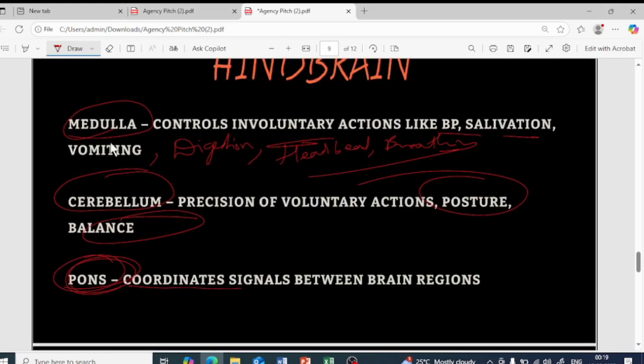The hindbrain has three regions: medulla, cerebellum and pons. Medulla controls involuntary actions: blood pressure, salivation, vomiting, digestion, heartbeat and breathing. Cerebellum controls posture, balance and the precision of voluntary actions. Pons coordinates the signals between the different brain regions.